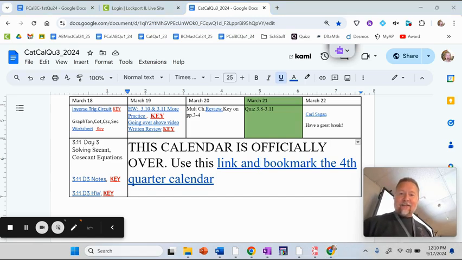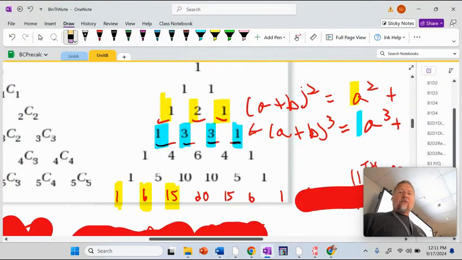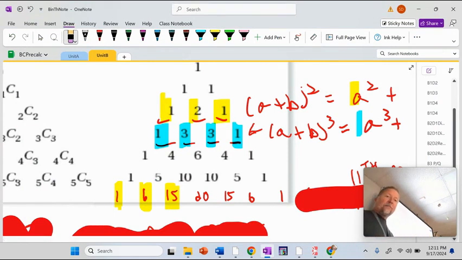This is a different calendar. Okay, so we were talking about Pascal's triangle here for the binomial theorem, which is what we're doing today. Okay, and actually write this stuff off to the right here.